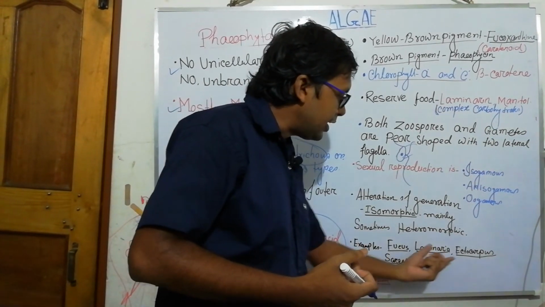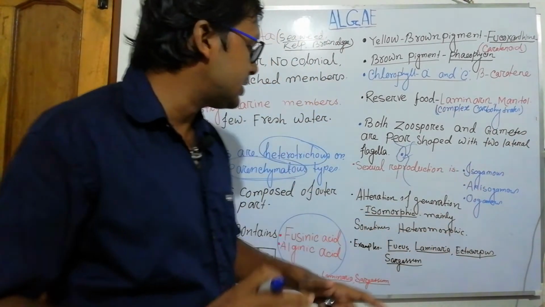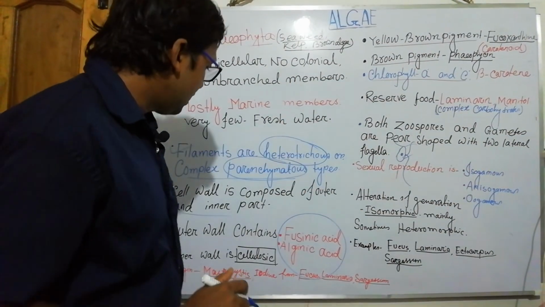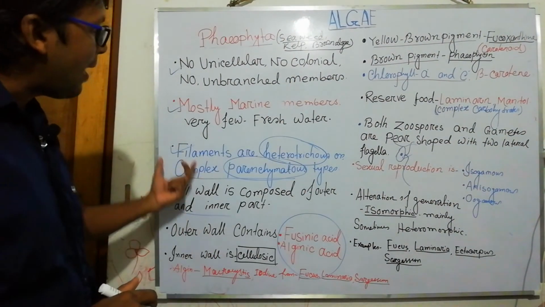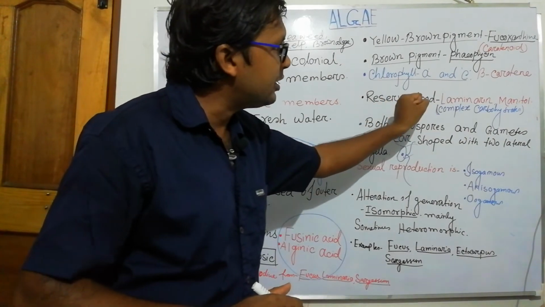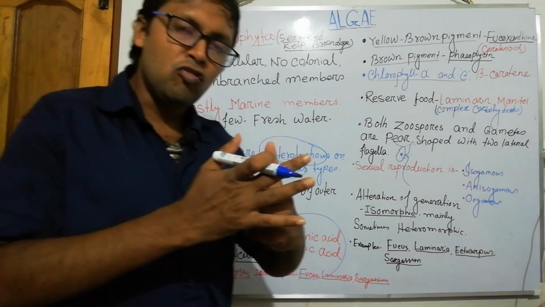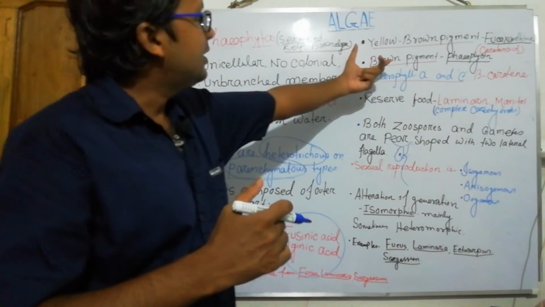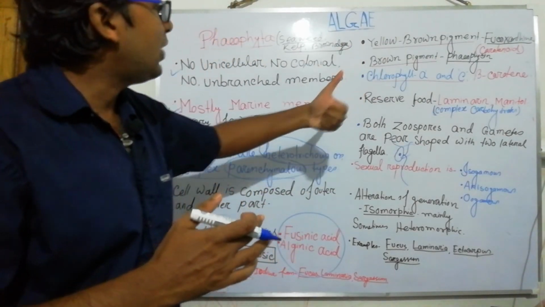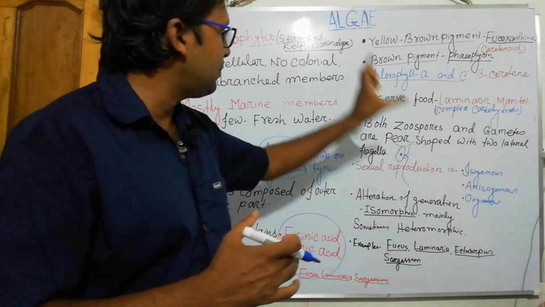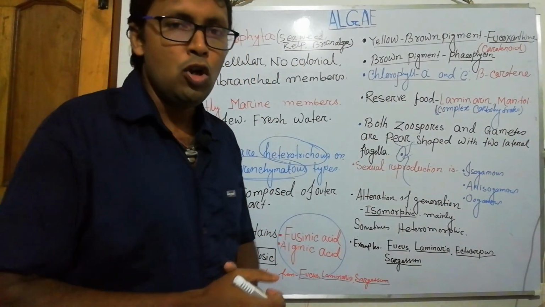Examples are Fucus, Laminaria, Ectocarpus, Sargassum. These are the members of Phaeophyta. So you have to understand especially laminarin, mannitol, holdfast, stipe, frond region, fucoxanthin and phycophaein. These are the key points that you have to remember. Okay, thank you.